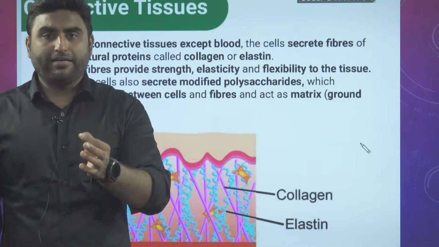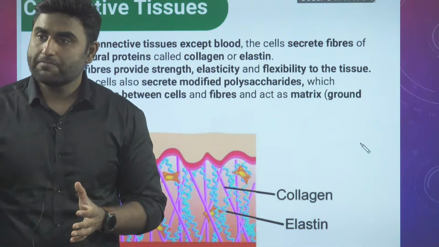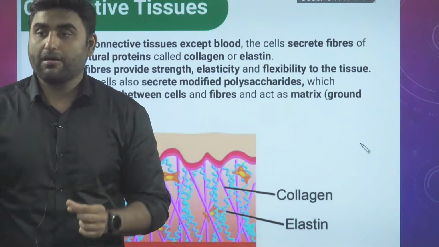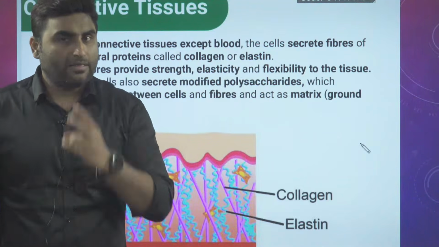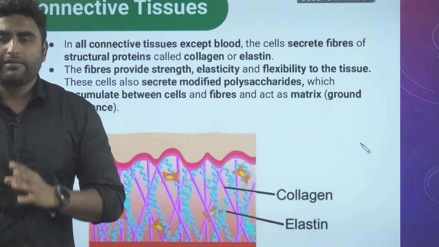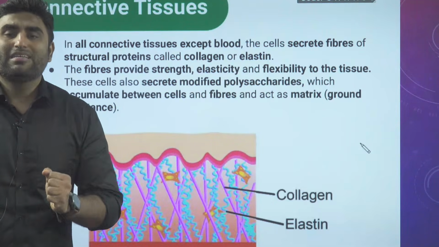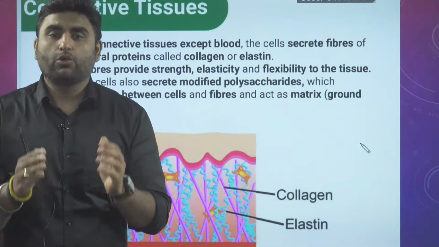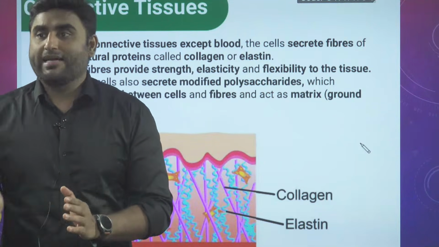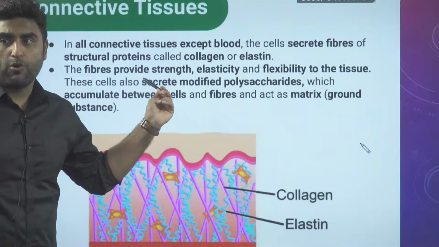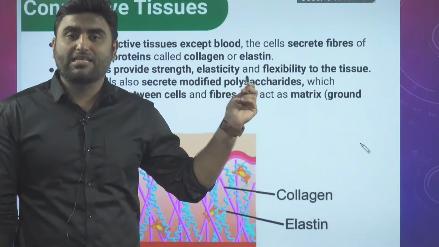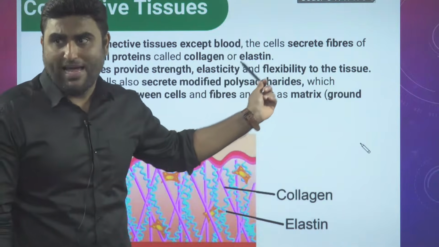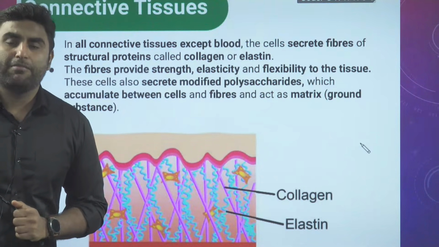Collagen, the white fiber, a protein-like structure. Elastin, a yellow protein, elastin fiber, yellowish in color. These two fibers provide strength, rigidity, flexibility or elasticity to the connective tissue. The fibers provide strength, elasticity, flexibility to the tissue. That is due to the property of collagen fiber and elastin fibers.